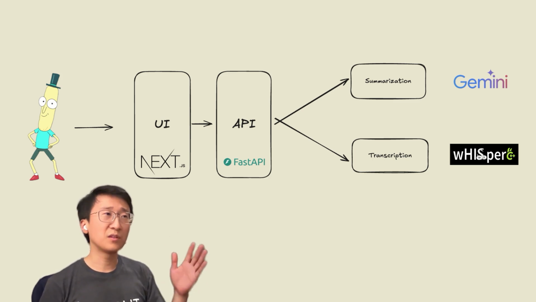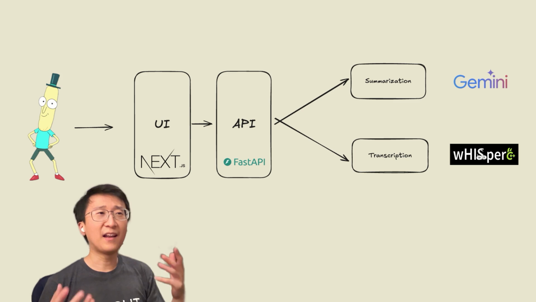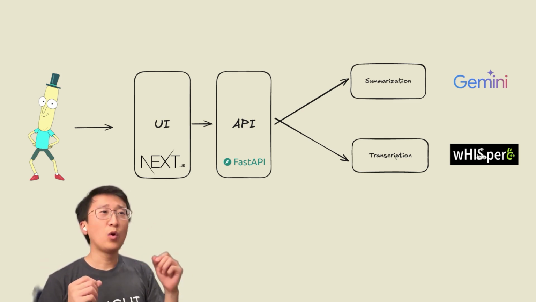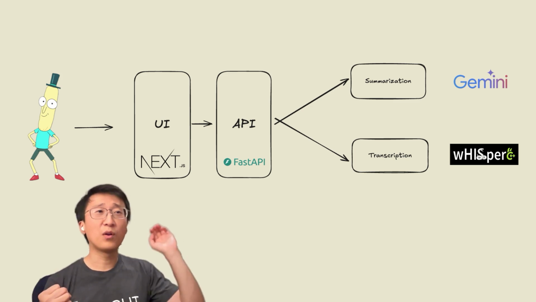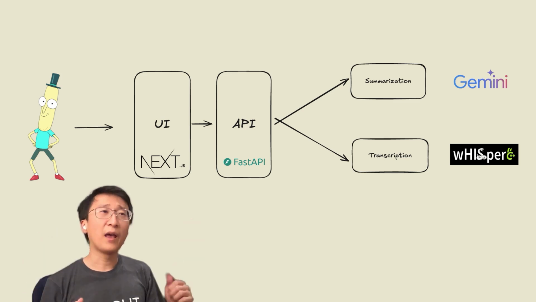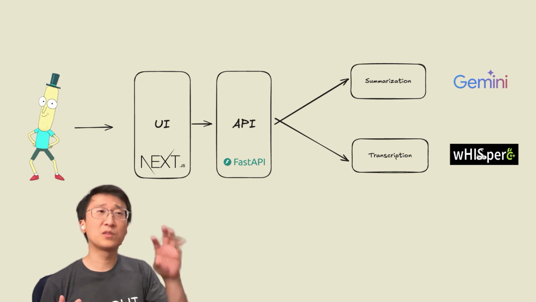Starting with the user, we're gonna have a UI and API, pretty straightforward. And then after that, for the LLM part, there are two components. One is the transcription. We want to go from an MP3 file to a text file. And we're going to do this with Whispercpp, which is a high performance implementation of OpenAI's Whisper speech recognition model. And we'll do this part locally.